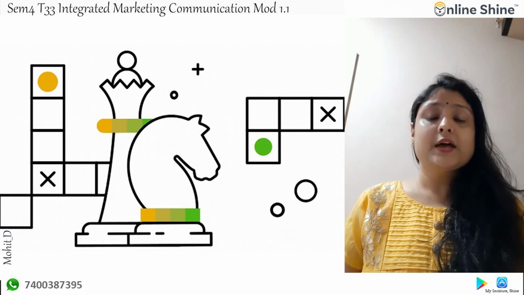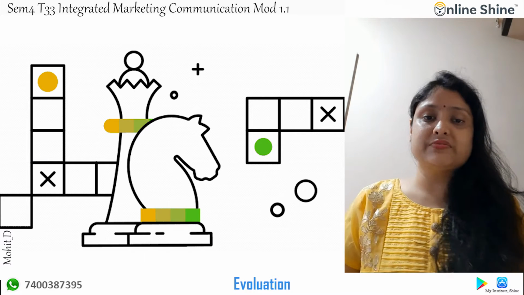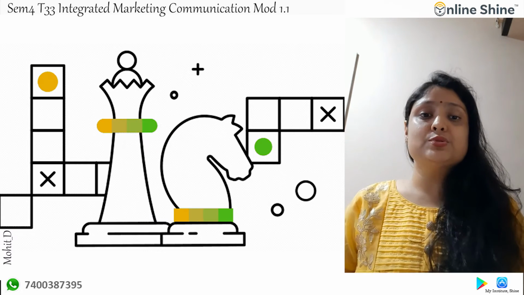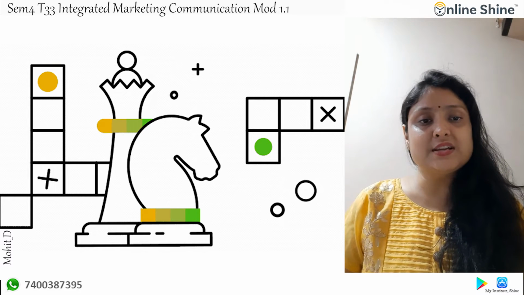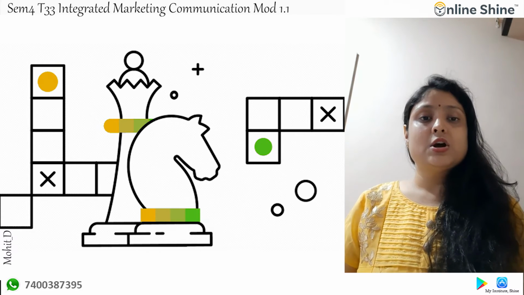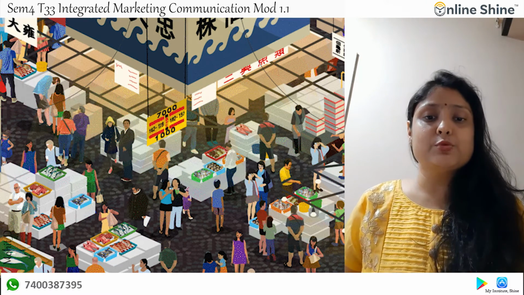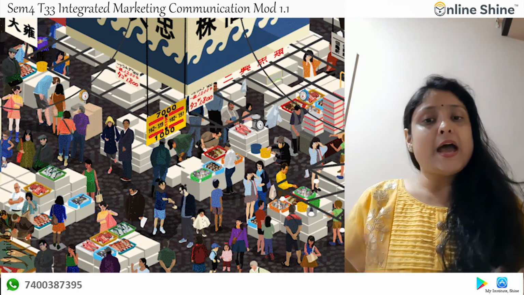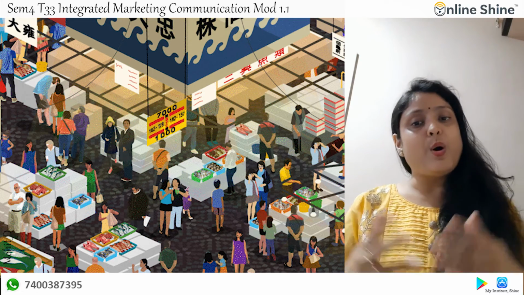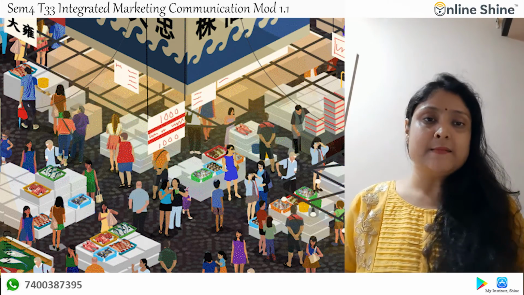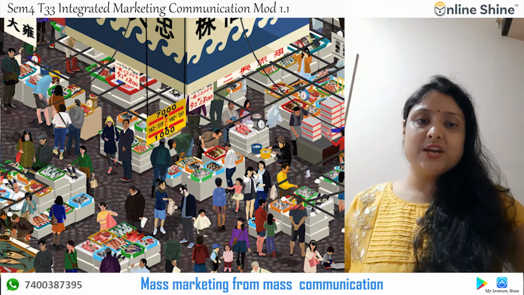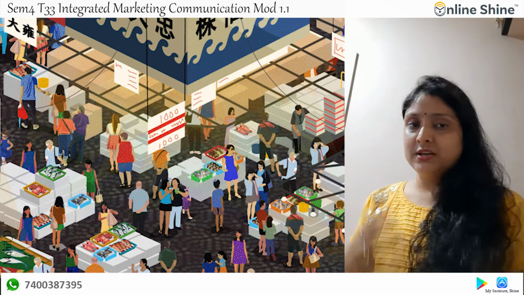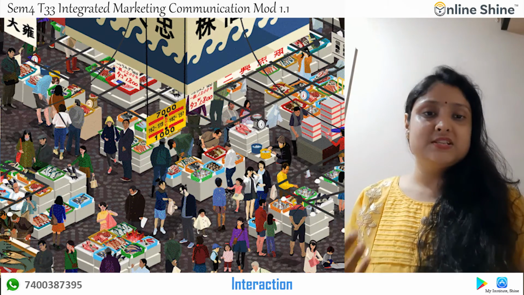Now the next topic that we have is the evolution of IMC. How did this come? During the 1980s, many companies came to see the need for a more strategic integration of their promotional tools, to coordinate the use of the variety of promotional tools rather than relying primarily on media advertising. IMC offers non-stop shopping for all their clients' promotional needs, from mass marketing using mass communication to relationship marketing using integrated marketing communication with a focus on interaction.